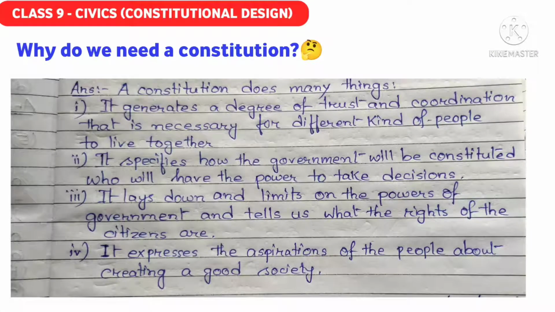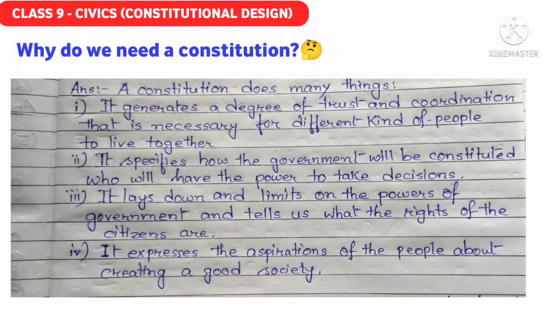So how the government will make the decisions, how much power the government will have, everything will be decided by the constitution. Okay. The next one is, it lays down limits on the powers of the government and tells us what the rights of the citizens are. Constitution also limits the powers of the government. It limits the power up to an extent. The government cannot do whatever they want to do. Government also has some limitations, and also it gives some rights to the citizens, like we have the fundamental rights.